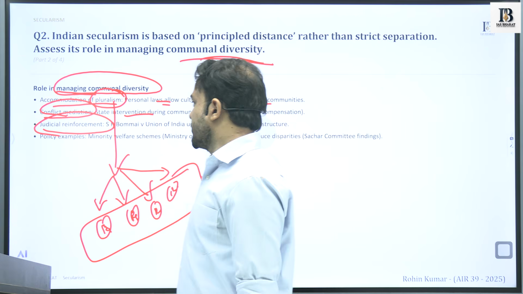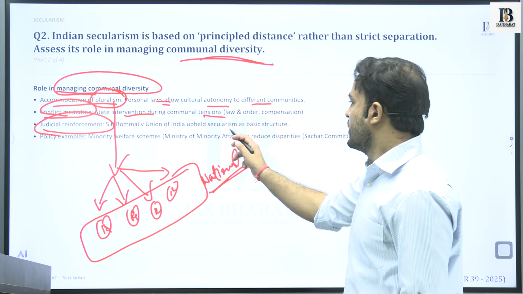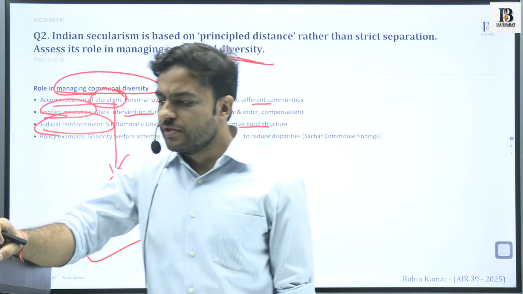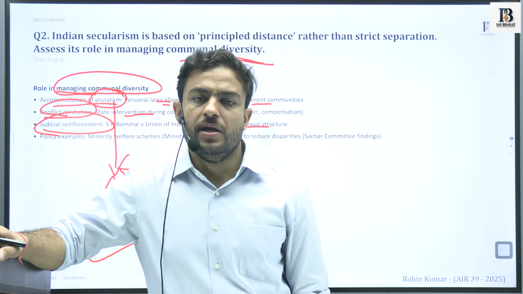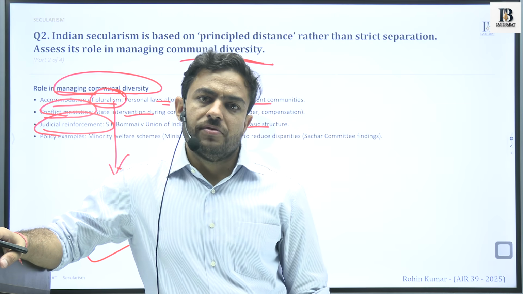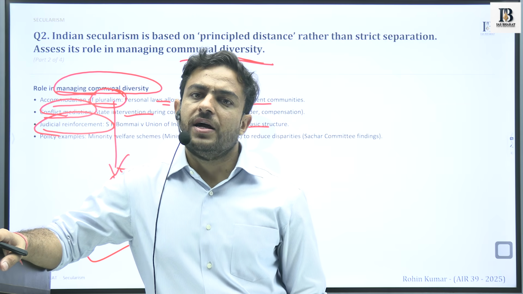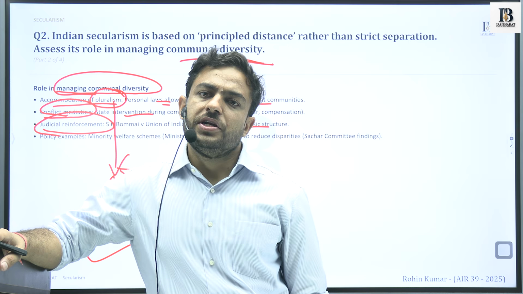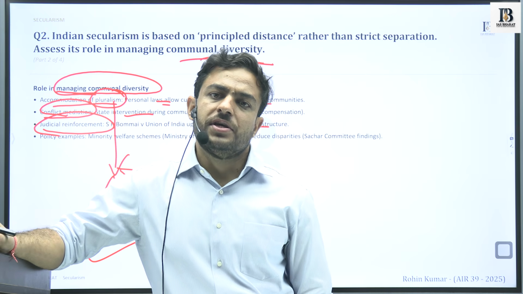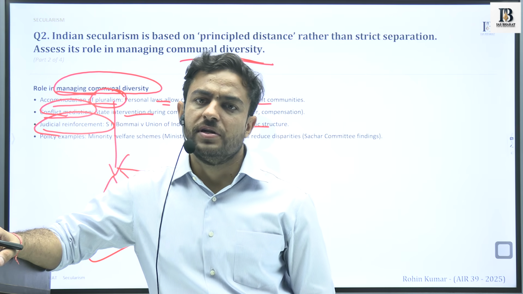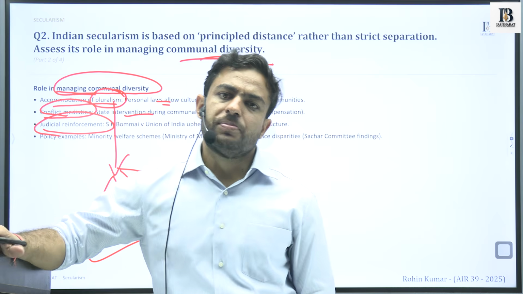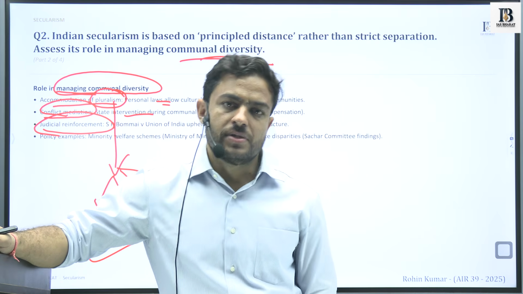Next is judicial reinforcement. The judiciary, as a unit of governance in the country, has high regard in the minds of the people, and it also checks certain power institutions. It provides that balance in society.